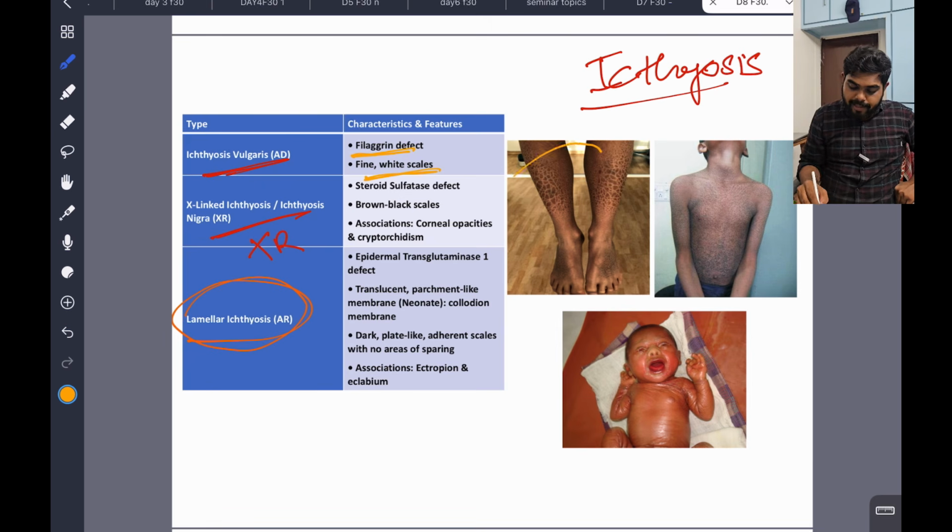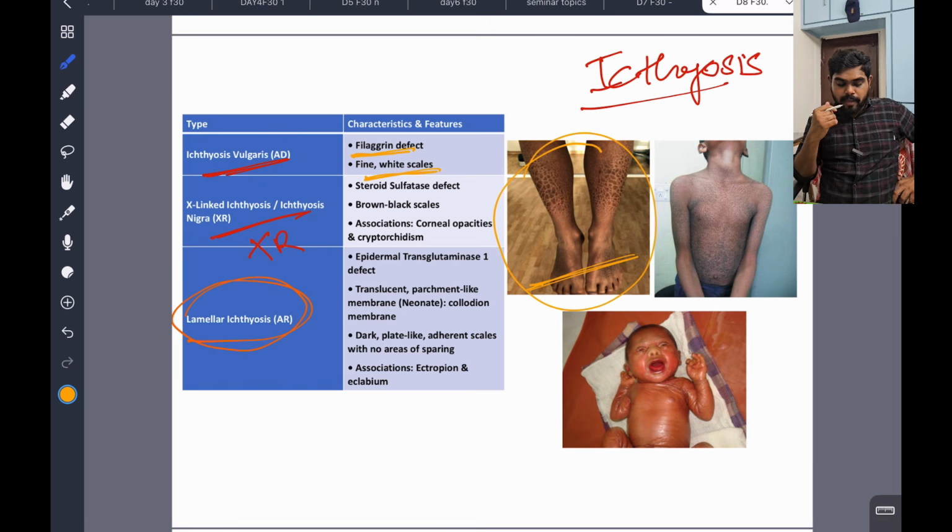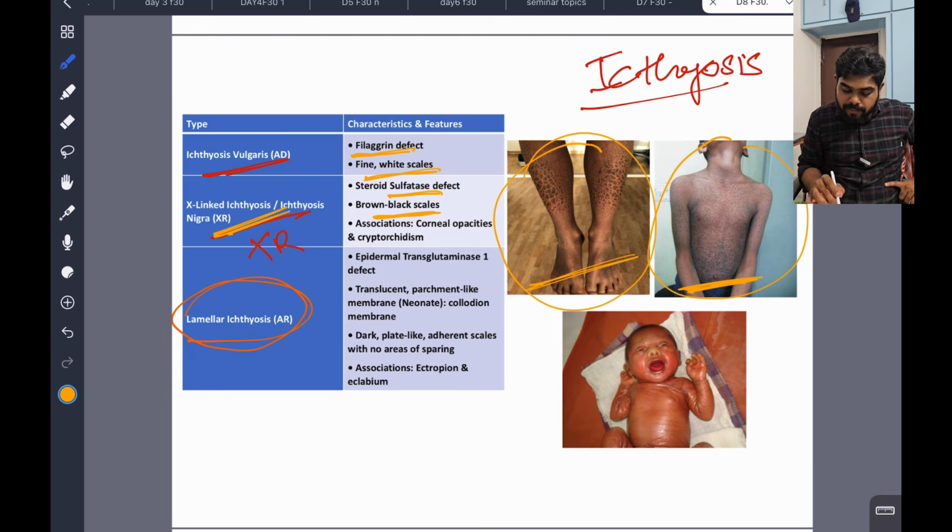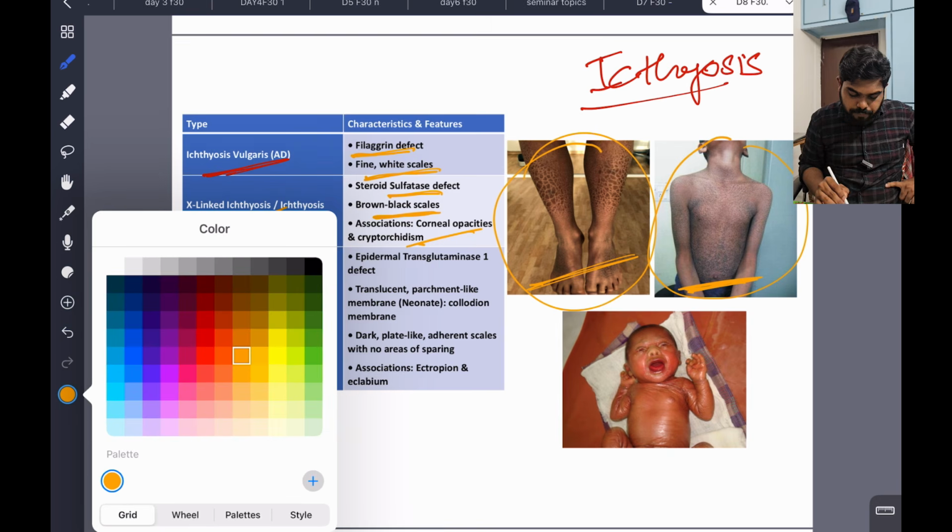You can see Ichthyosis vulgaris here, fish-like skin. And X-linked ichthyosis is a steroid sulfatase defect, and brown black scales are there. It is associated with corneal opacities and cryptorchidism. This is also very important.